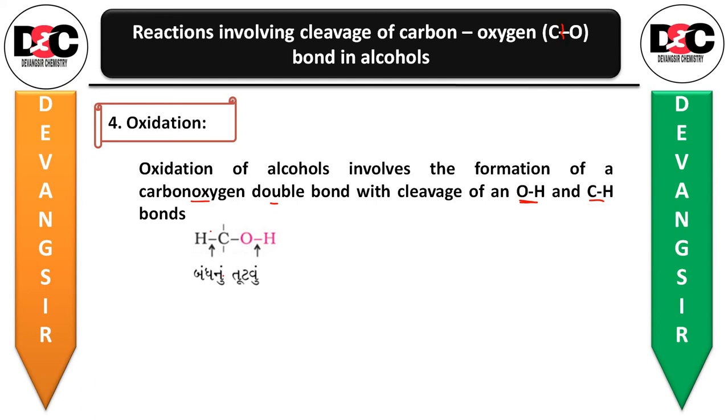First of all, here the carbon-oxygen bond and the oxygen-hydrogen bond, both bonds will break. So there will be the cleavage of both types of bond, one between the O-H bond and second between the C-H bond.